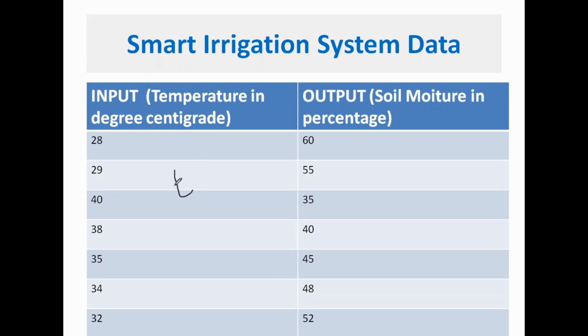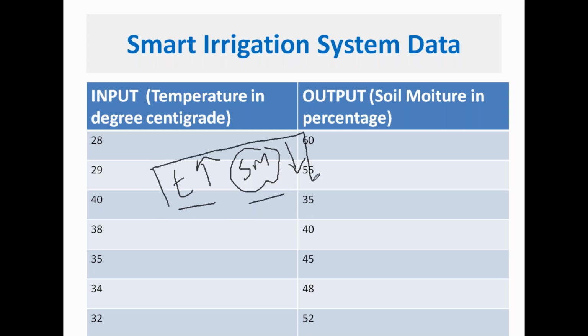Yes, it automatically decreases. Very good. Nitish, Ram, Sri Ganesh, it's correct. If temperature increases, automatically soil moisture decreases. This is the relationship, so we know there is a relationship between temperature and soil moisture.